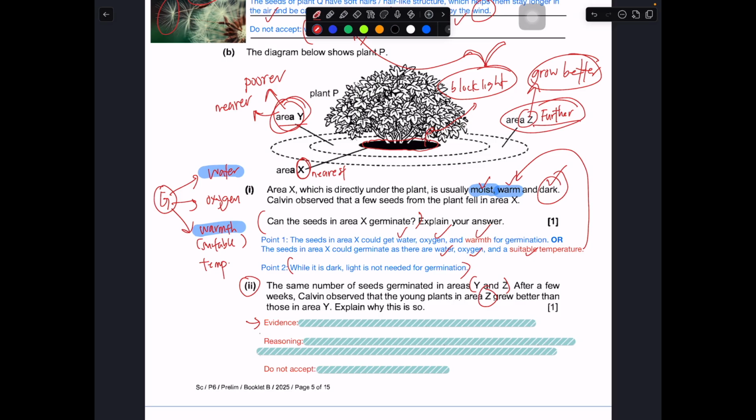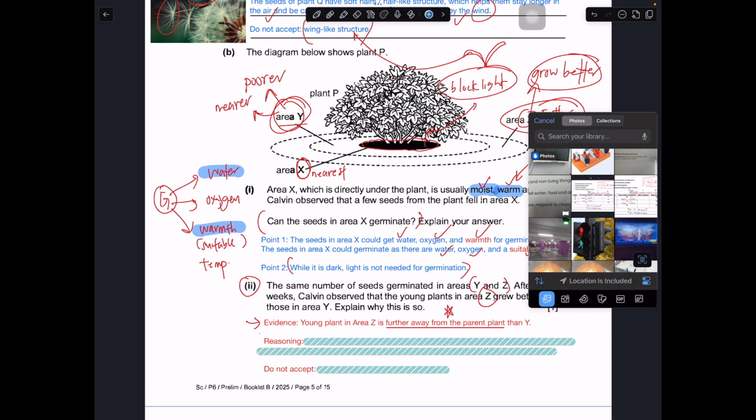You have to quote your evidence first. You look at what you compare between area Y and Z, using the distance away from the parent plant. So first up, you can say the young plant in area Z is further away from the parent plant. So this is the key idea behind it. Because of the distance being further away, there will be less overcrowding and competition.